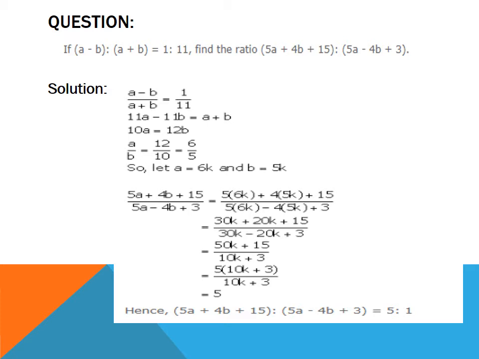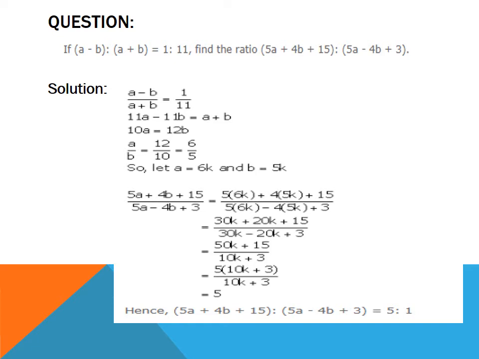Then first do cross multiply: 11 multiplied with (a minus b) and 1 multiplied with (a plus b). On simplifying it, a upon b will be equal to 6 upon 5. Now we can assume a is equal to 6k and b is equal to 5k, where k is any constant. Now put the values of a and b in the required ratio, that is (5a plus 4b plus 15) upon (5a minus 4b plus 3).